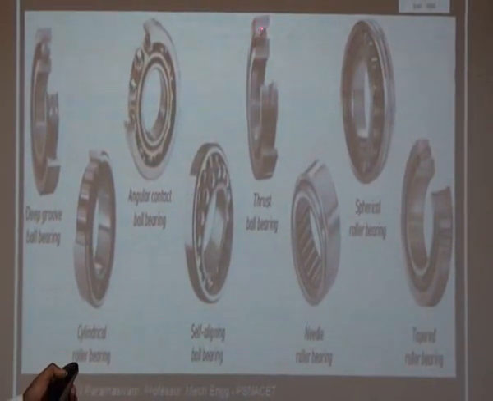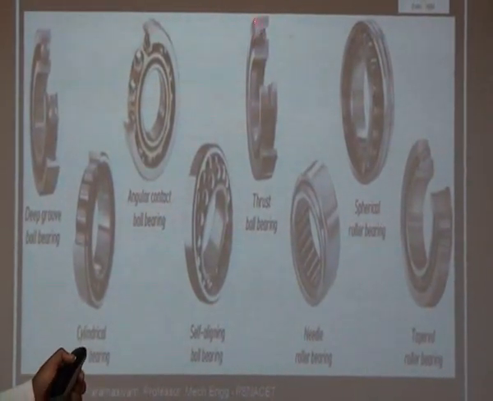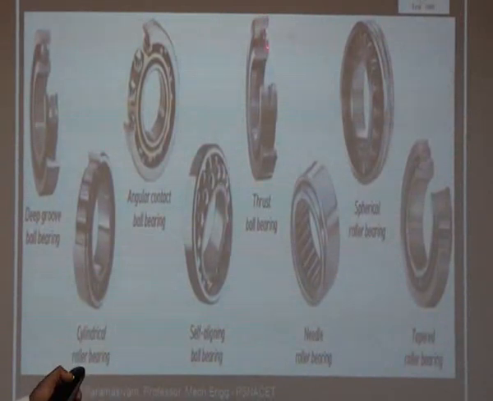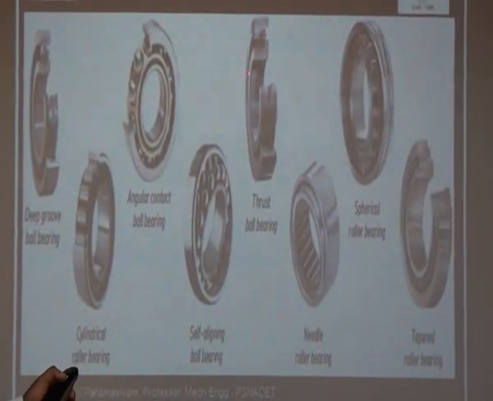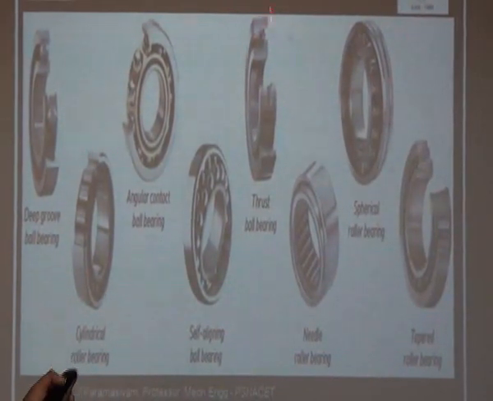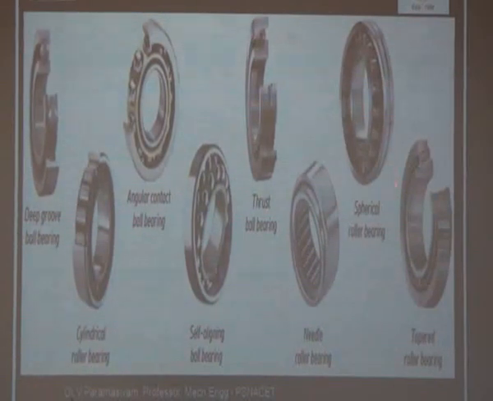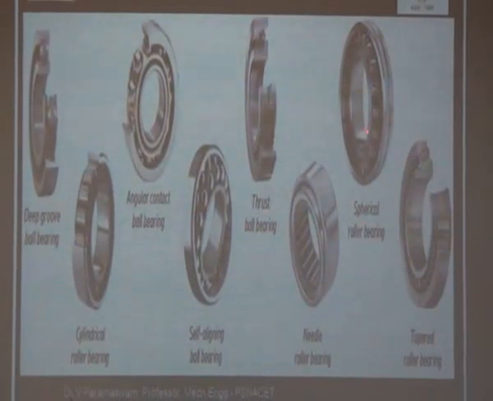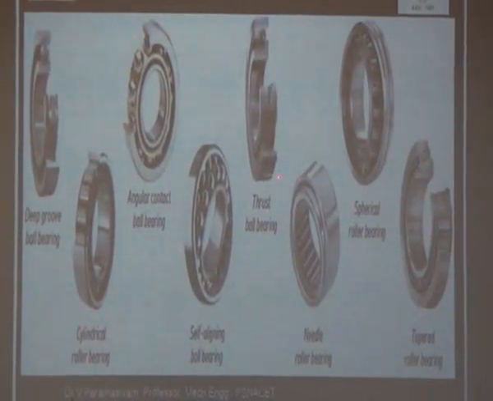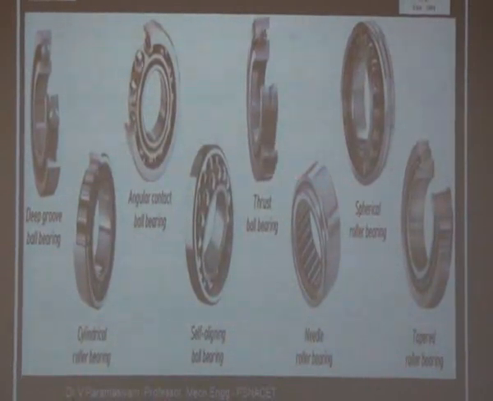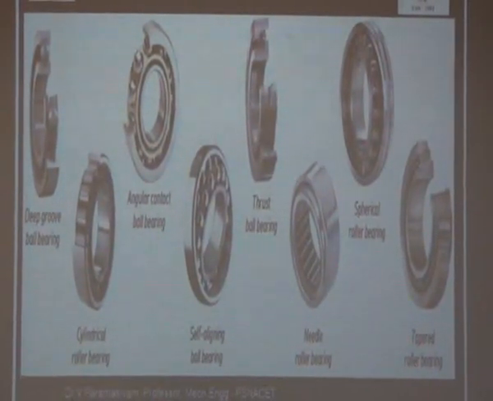Here in the thrust bearing, this is the bottom washer or one side washer. It has an L shape. Then another washer having another L shape. In between, the ball is located. Then needle roller bearing, spherical roller bearing. Spherical roller bearings are mostly self-aligned bearings. Then taper roller bearing.